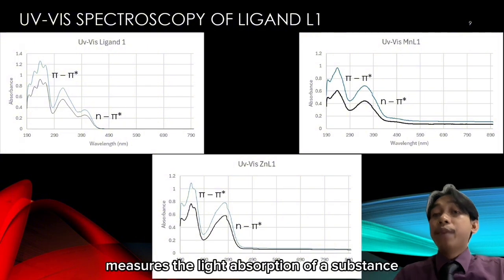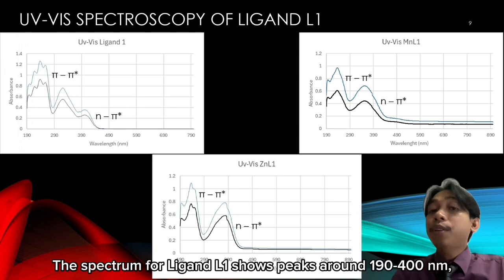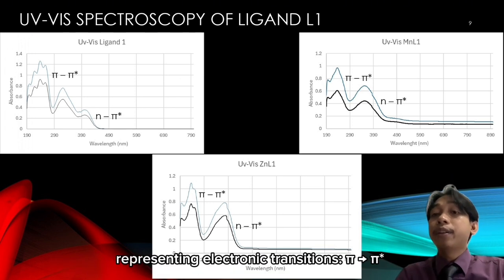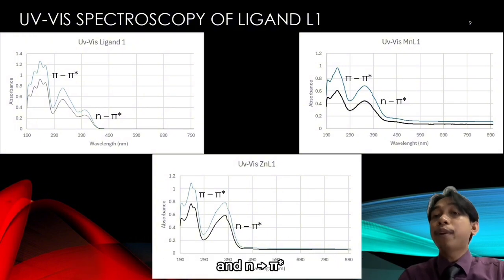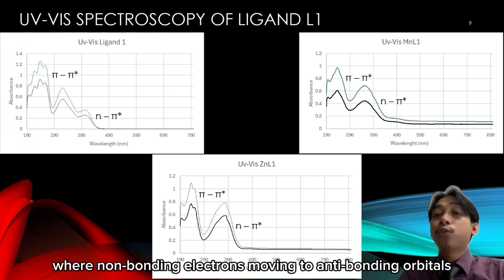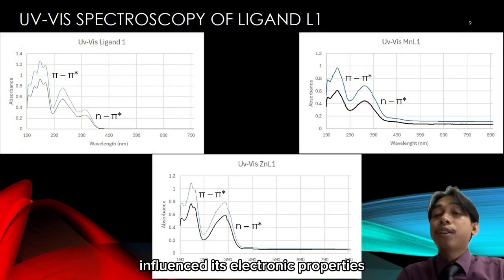UV spectroscopy measures the light absorption of a substance at different wavelengths, revealing its electronic structure. The spectrum for ligand L1 shows peaks around 190 to 400 nanometers, representing electronic transitions π to π*, where electrons move from bonding to antibonding orbitals, and n to π*, where non-bonding electrons move to antibonding orbitals. The structure of ligand L1 highlights how its chemical groups influence its electronic properties.